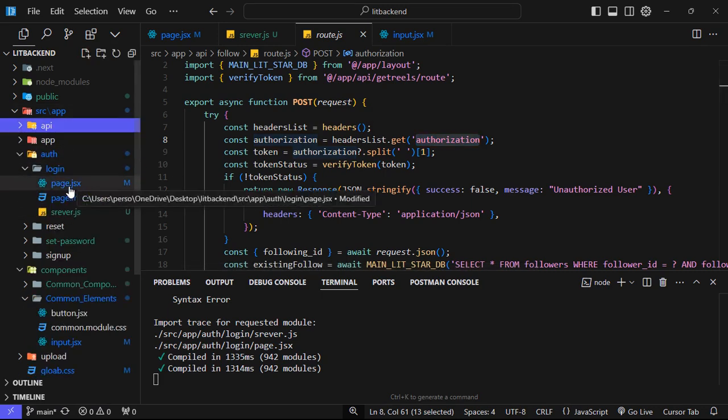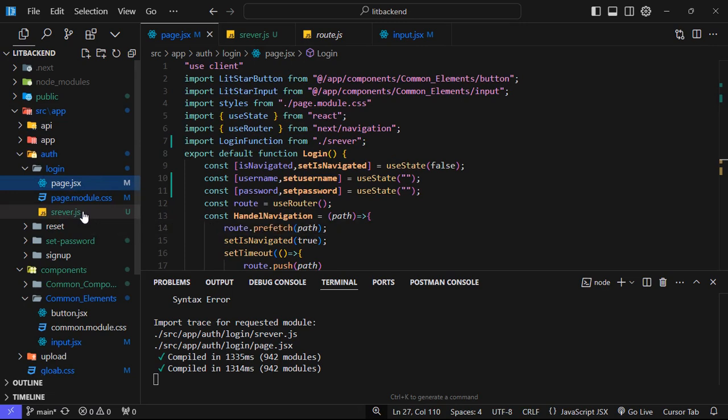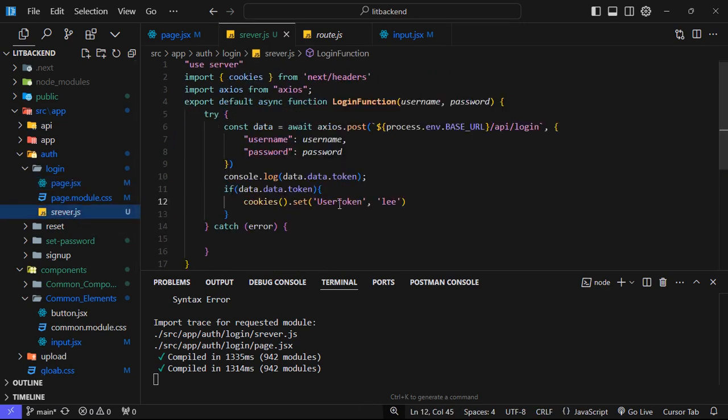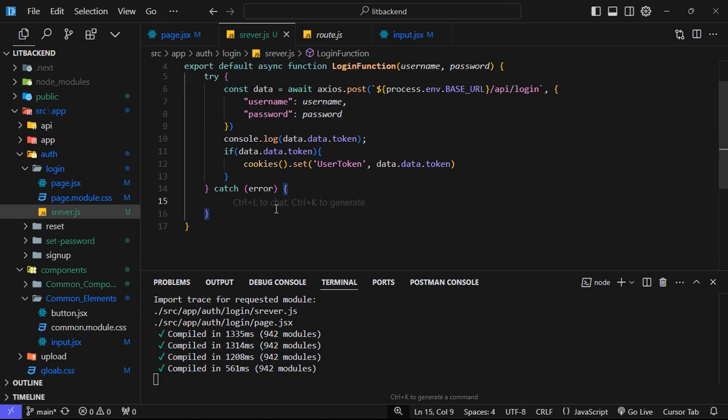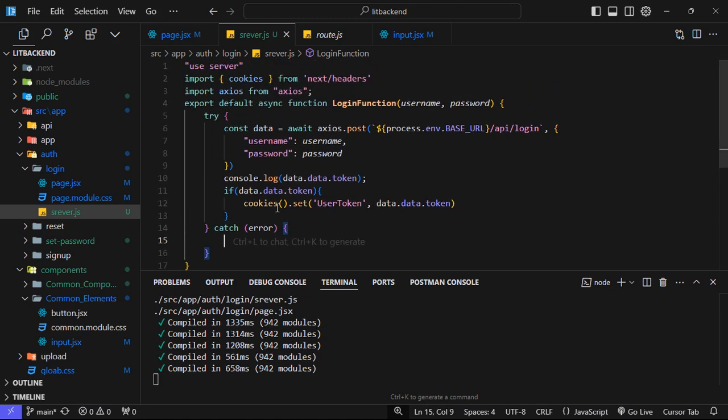If I come here to the server.js file, I will say user token, and this token value we will save. Control C, and I will paste it here. Okay, now we have done this one part, and we will not return anything. I will not even write else also. And you can handle these errors in your project as it goes. Okay, but for now that's it.